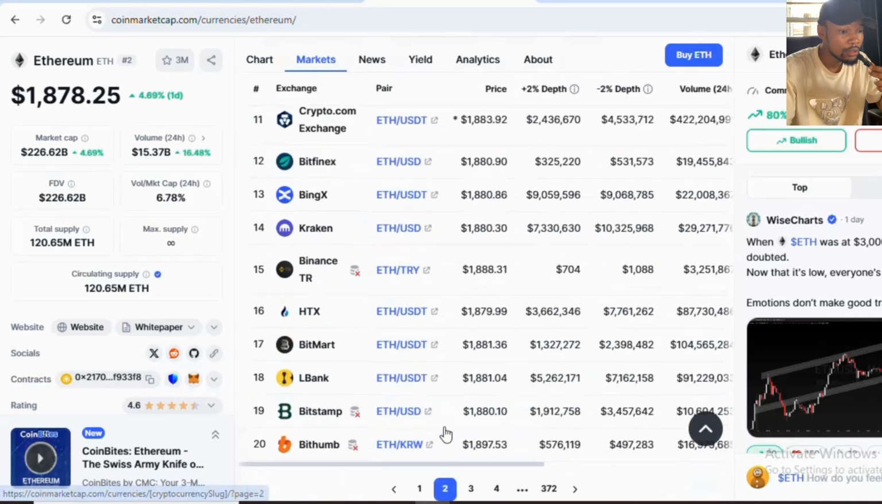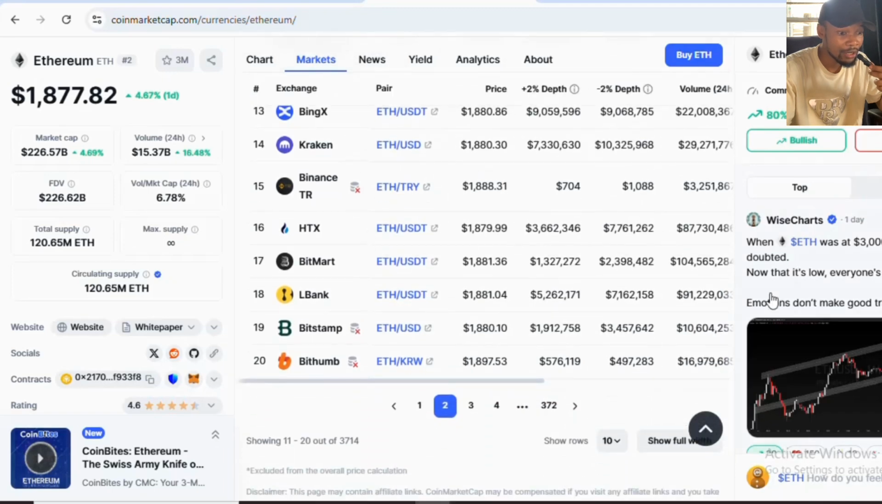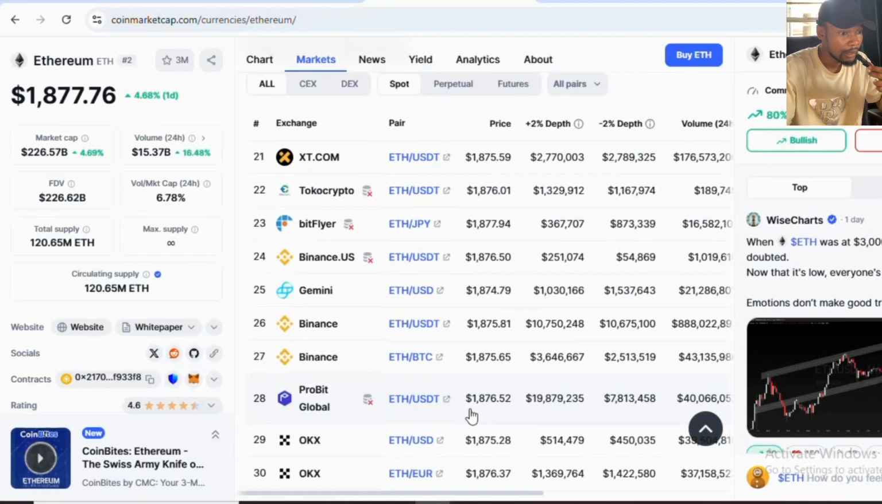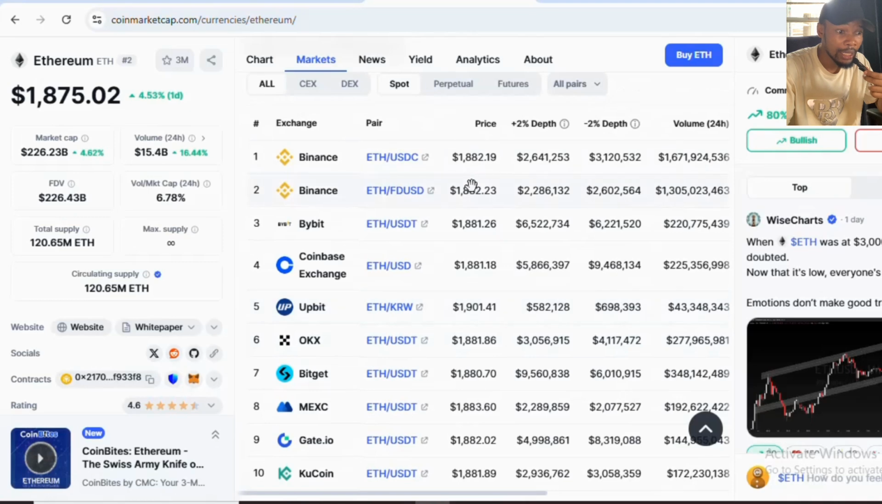If I click on number two, let's see what Binance has for Ethereum. The price of Ethereum can be different across several Binance pairs. You can see this one, 1882, we bought. Here is 1875. So here Ethereum slash USDT is sold for 1875. We can confirm that here, and then you can go back to sell it on the first one we bought, which is 1882.